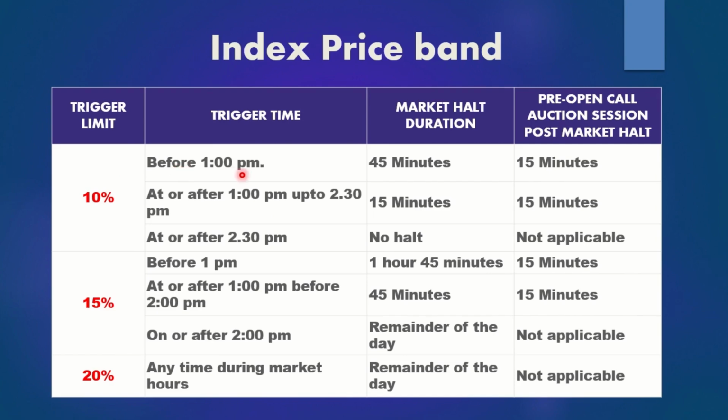Before 1 p.m., if it reaches 10%, there is a 45-minute market halt and nothing happens for 45 minutes. After 1 p.m. up to 2:30 p.m., there is a 15-minute halt. During this duration no transaction will happen. After 2:30 p.m. nothing happens and you can do usual trading.